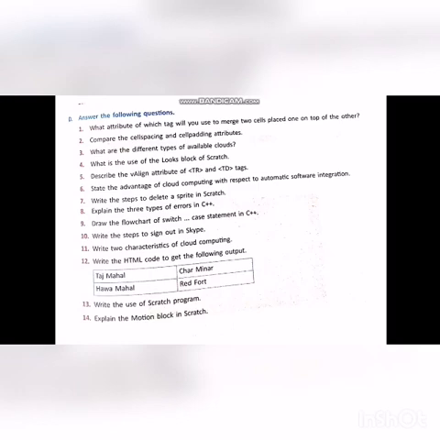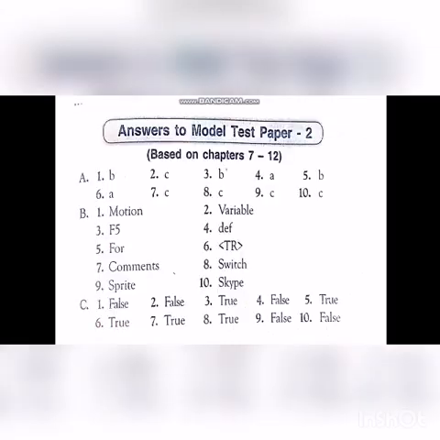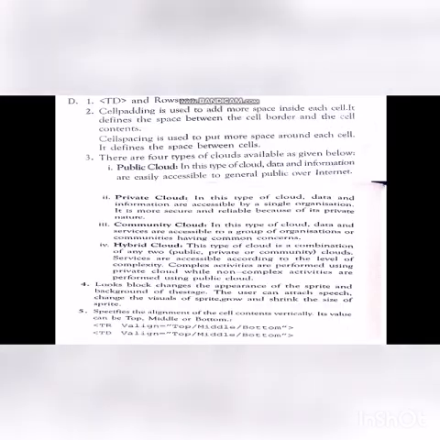Totally 14 questions are there. Omitted questions are also there. Just leave that and see the remaining answers here. You see the screen. The one word answers are also given here once again. By seeing this you can also verify your answers. Now we pass on to answer the following. First question.